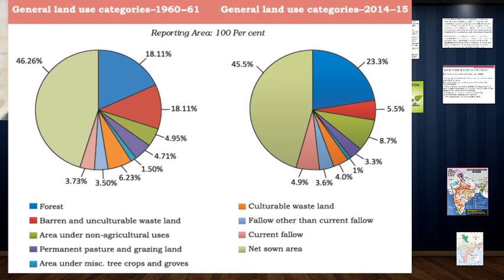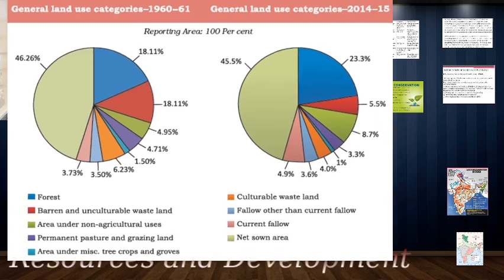This might be a positive sign, this might be a negative sign. We need to see where this reduction is happening. Maybe in some areas agriculture has totally stopped and in some new areas agriculture has begun, or maybe some areas which were fertile earlier have become fallow. They are not able to be used right now. So that is the reason we need to understand the land usage pattern in different areas. Again, quickly moving to the next part of this lesson.